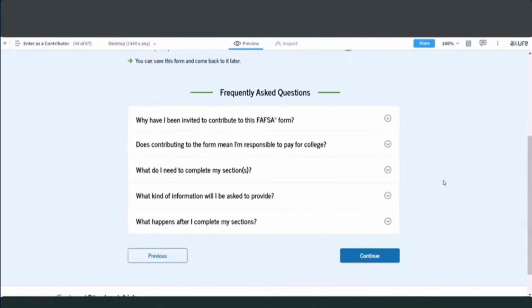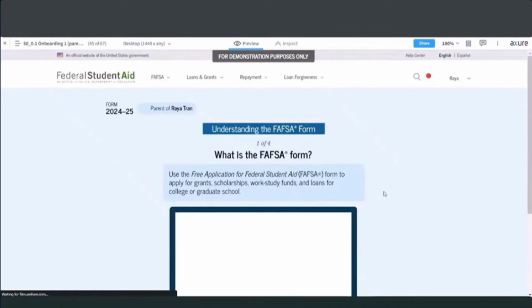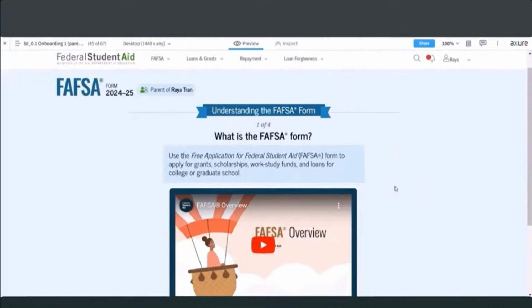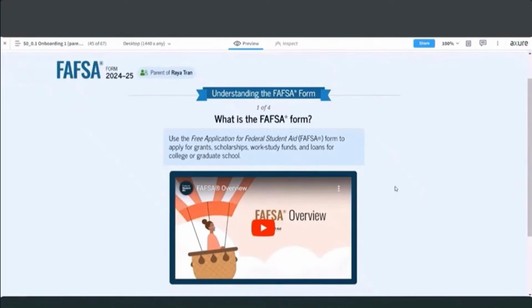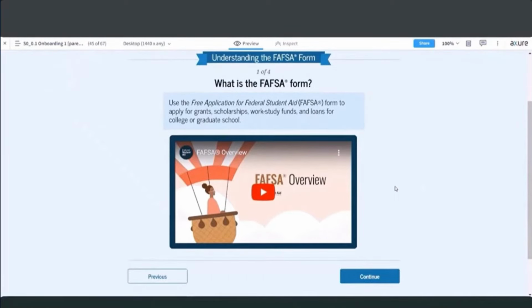So from here, I'll select the continue button, and then it takes me to similar information that you saw when Misty, as the student, did the onboarding screens. So there are similar onboarding screens here with a little bit of differences in terminology and what we're explaining to the parent. So the first is the opportunity for them to understand what the FAFSA form is.